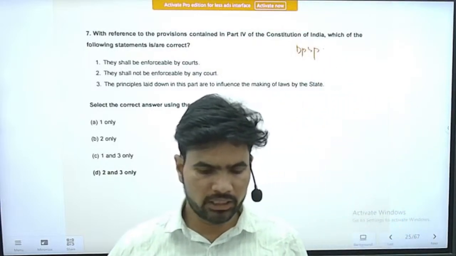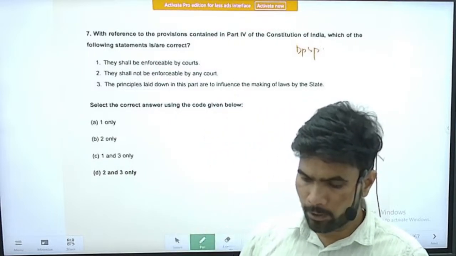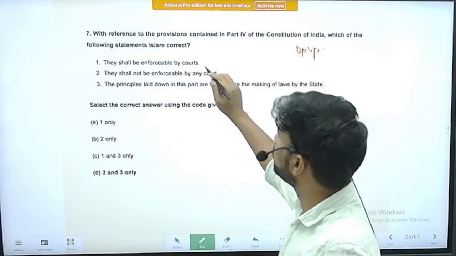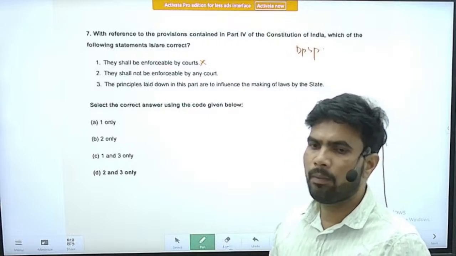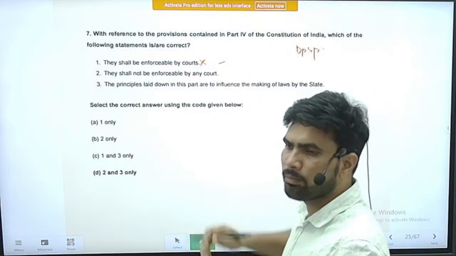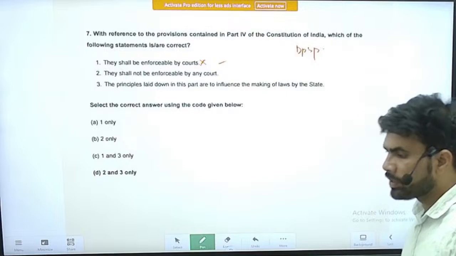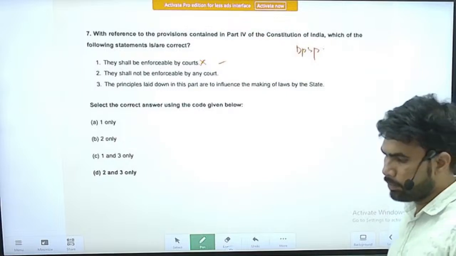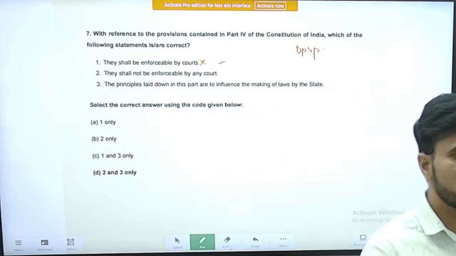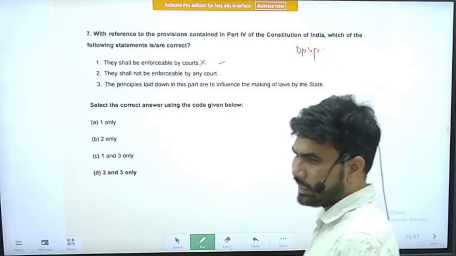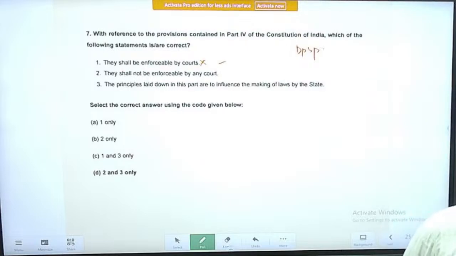Right, now we will see these statements. Statement 1, they shall be enforceable by courts. If you know about the DPSP, on the face of it, this is a completely opposite statement. They are not enforceable in the courts of law. Just before, I explained what is meant by enforceable by courts of law. No person can go to the court and say that these things are mentioned in the Constitution, in the DPSP, Directive Principles of State Policy, and please help us enforce them.